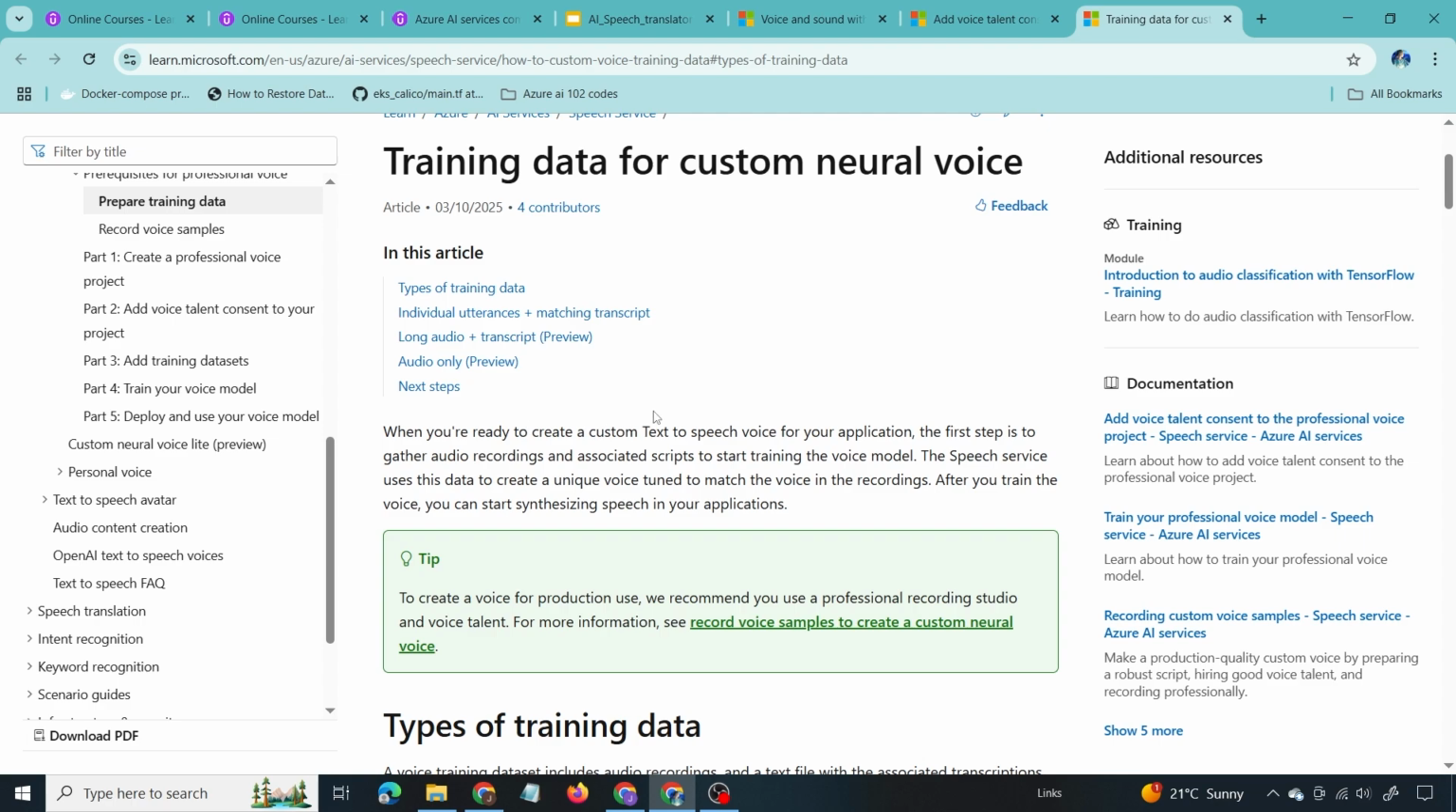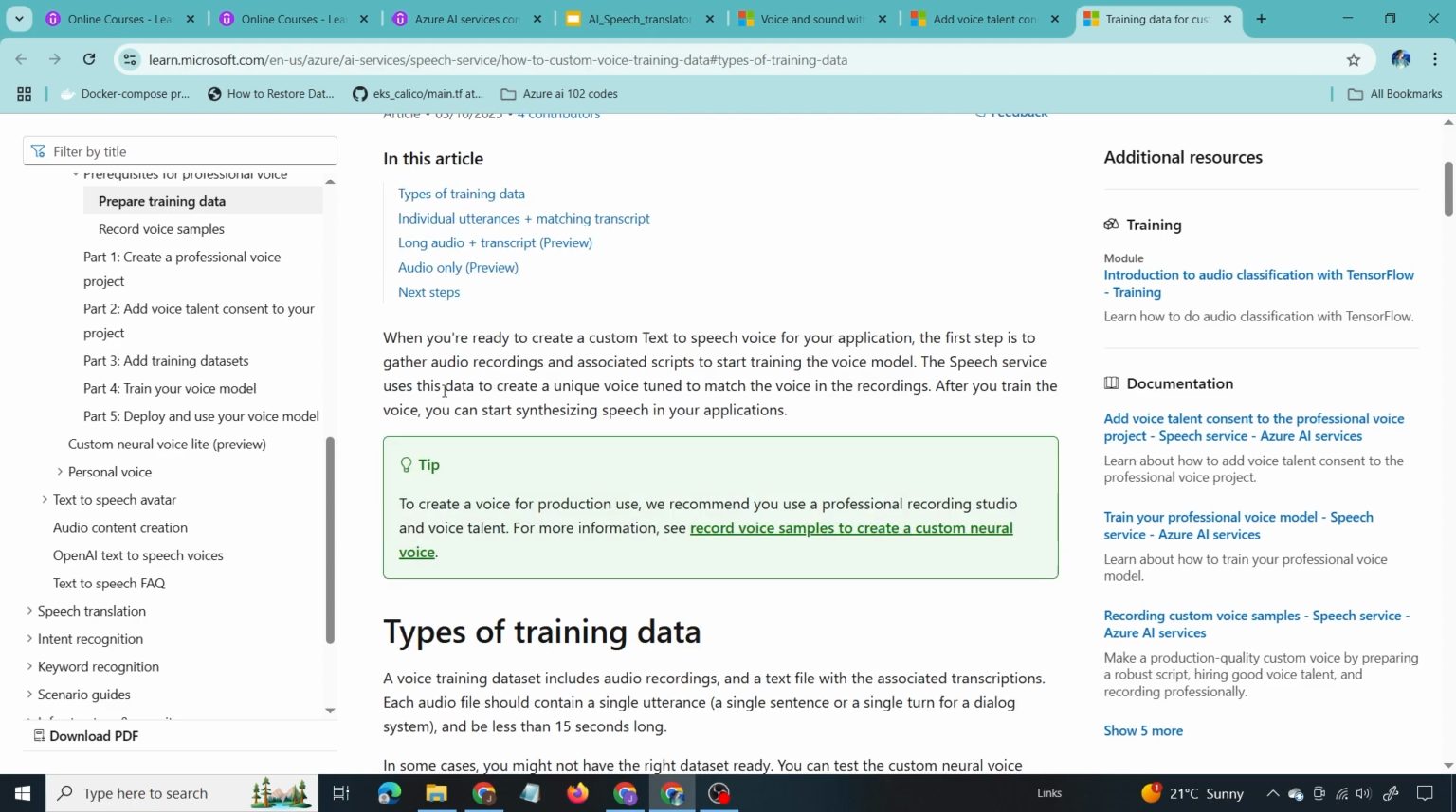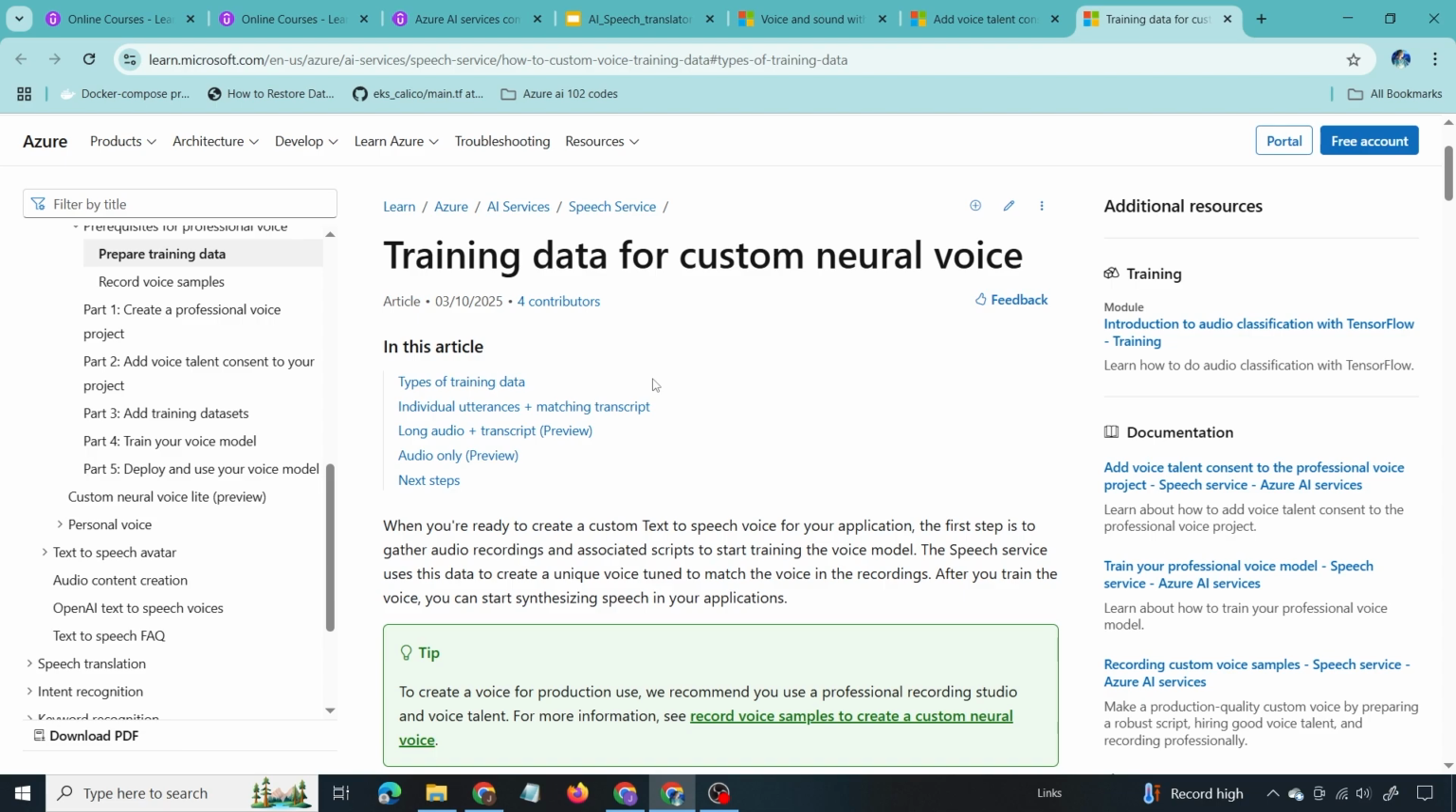So Azure AI Speech Service is used for converting text to speech. It is used for speech synthesis, for generating speech. So if you need to create a custom text-to-speech voice for your application, what we have to do is upload speech samples to the project and then train the project with those speech samples. Then these uploaded samples or data will be used to create a unique voice which will be similar to the voice in the recordings. So that is what a custom neural voice is.